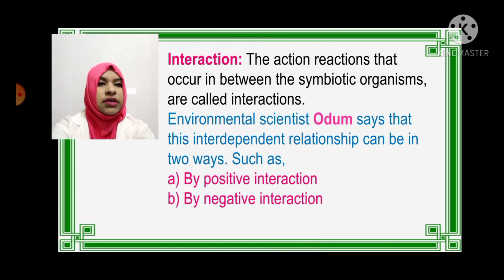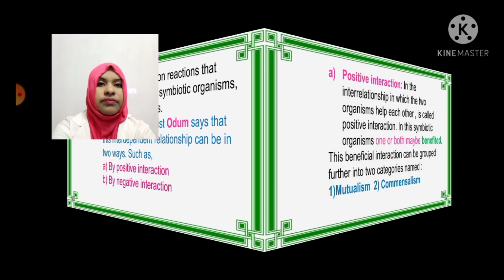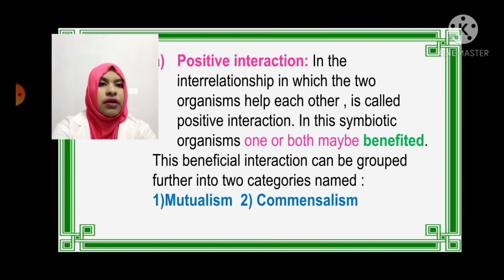Environmental scientist Adam says that the interdependent relationship can be of two kinds: positive interaction and negative interaction. Positive interaction is the relationship in which the two organisms help each other. In these symbiotic organisms, one or both may be benefited. This beneficial interaction can be grouped further into two categories, named mutualism and commensalism.